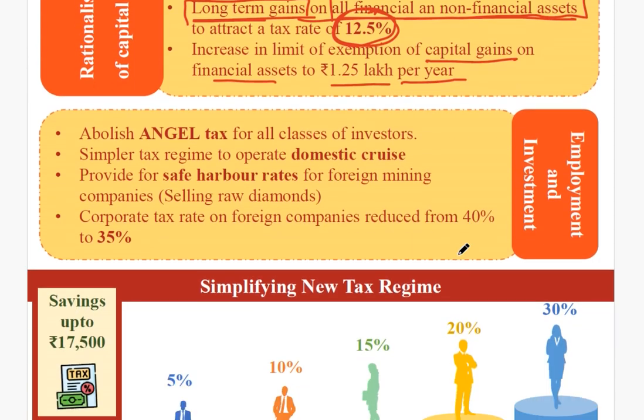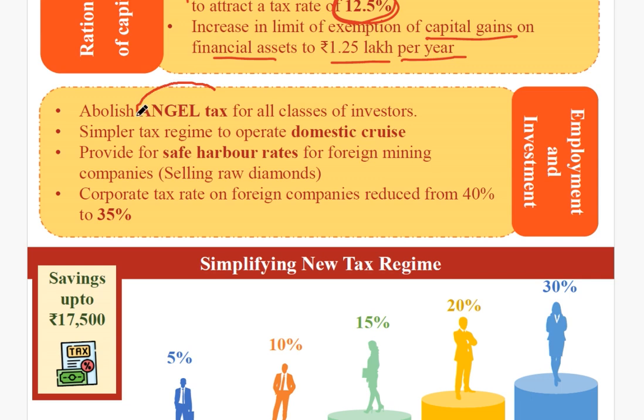Next, if you see about the employment and investment part, this is a very important piece of news: the angel tax has been abolished for all classes of investors. Angel tax is such a tax. Suppose I am a person who wants to purchase a share, but I don't have money to buy the share, so there are some persons who used to help. Suppose B is helping me, so he is the angel for me, right? But when he helps, he also has to pay some tax, suppose angel tax of 5% on the amount of money he has given me. Or you can say I have to pay the amount to the government in the form of angel tax. As an investor, I have to pay this amount.